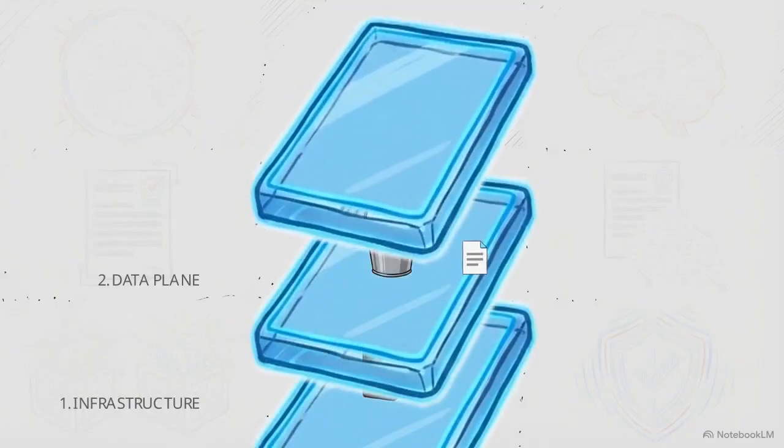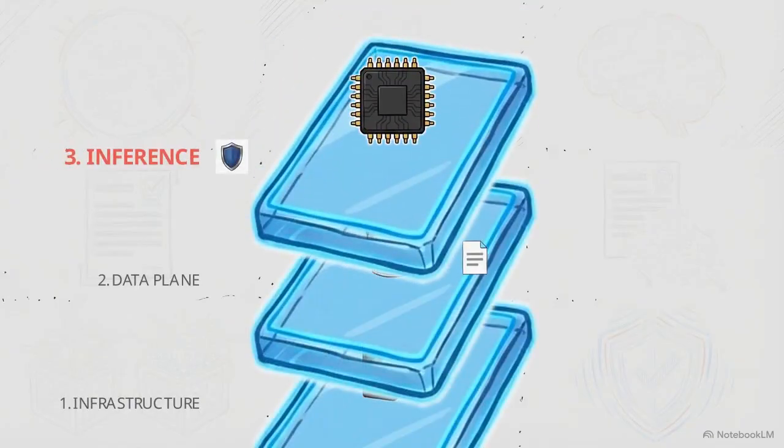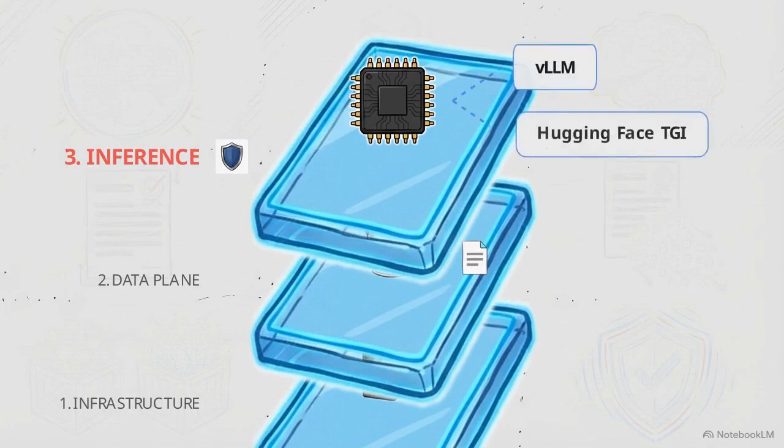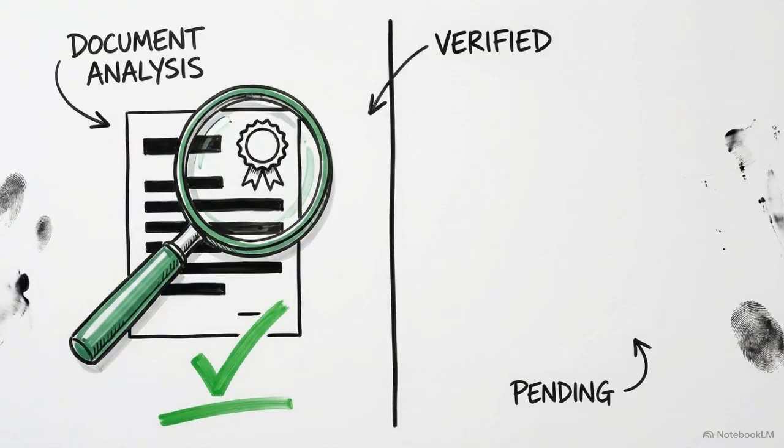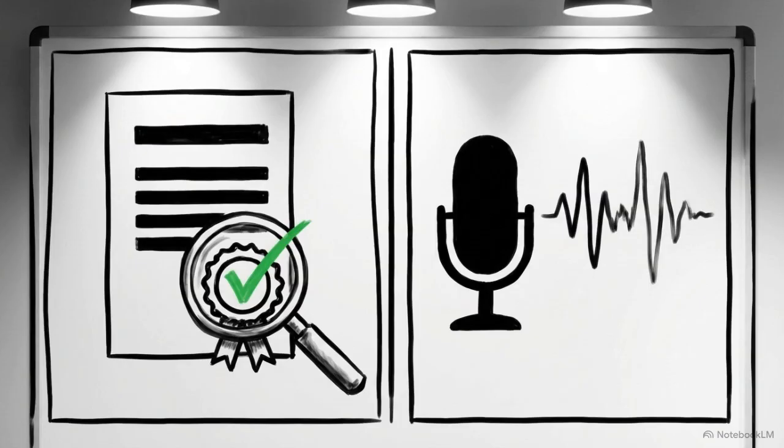Layer 3 is the inference engine. To run your models locally, you need a high-throughput server like vLLM or Hugging Face text generation inference. The next challenge is model selection. You must identify models that are highly capable but possess permissive, business-safe licenses. For text-based drafting and classification, use fully open models like Mistral 7B or OLMo 2. For local transcription of sensitive meetings, Whisper is the standard.